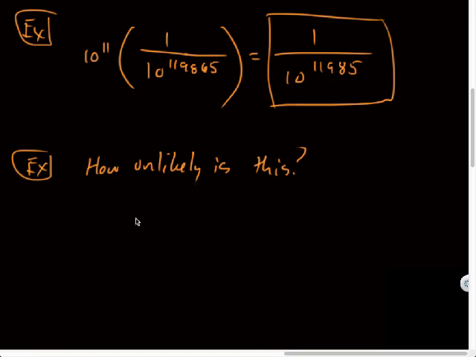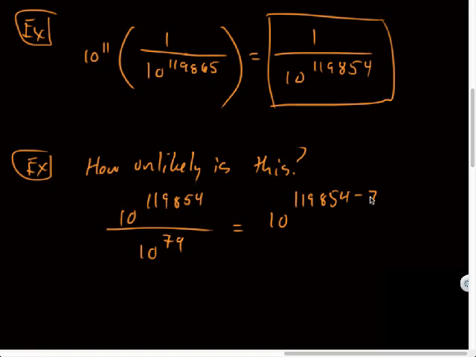Let's compare this 10 to the 119854 and let's compare that to the 10 to the 79th. So if I divide that, that's the same as subtracting those exponents: 119854 minus 79 equals blah, blah, blah.